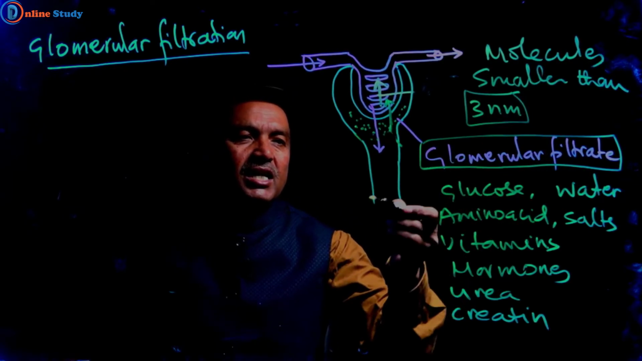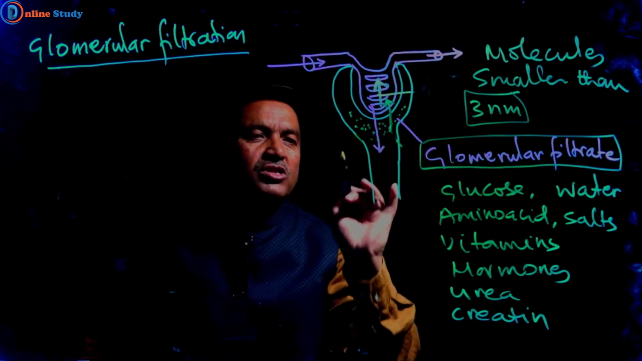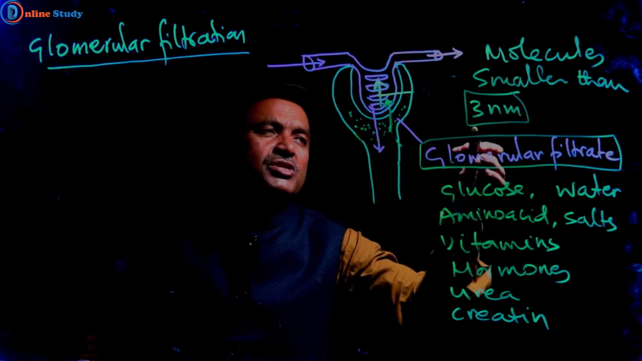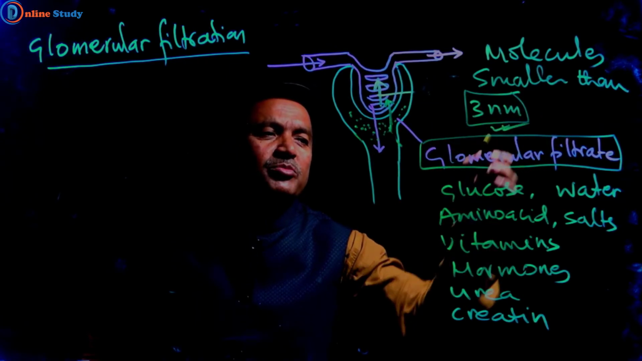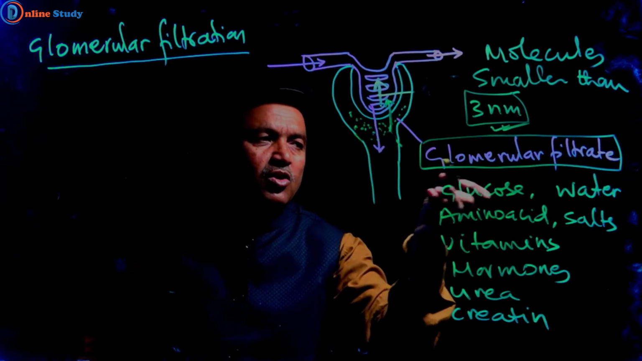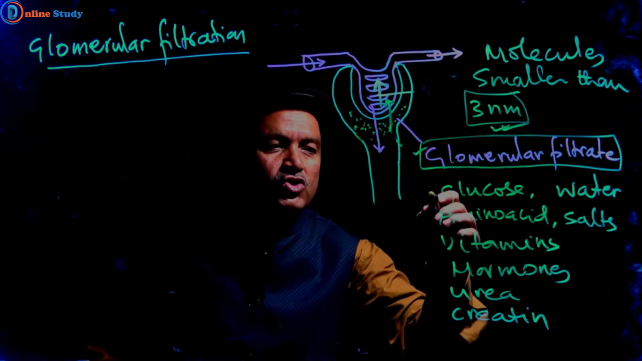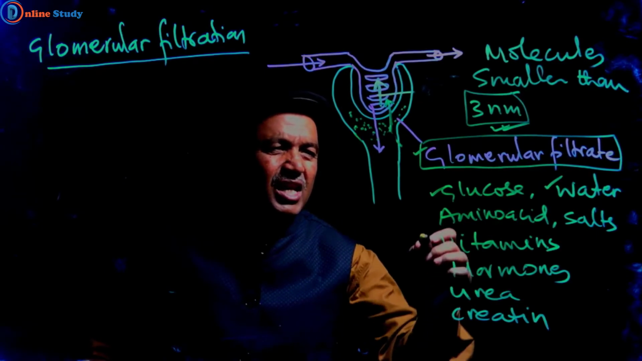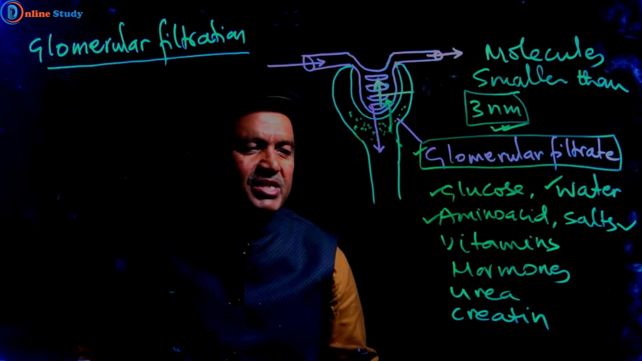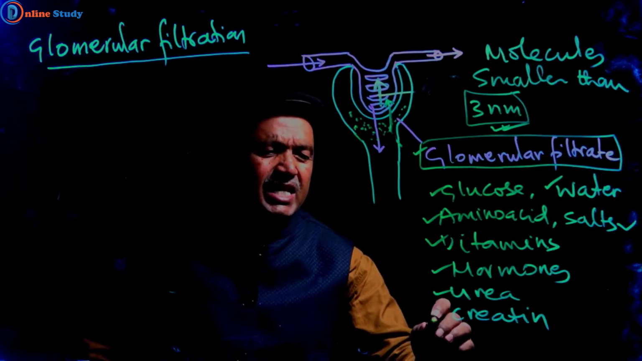So we can say the substance which can filter out through the glomerulus, whose molecules are smaller than 3 nanometer. This is the filtrate, and this filtrate is called glomerular filtrate. This glomerular filtrate consists of glucose, water, amino acids, salts, or we can say minerals, vitamins, hormones, urea, and creatinine.